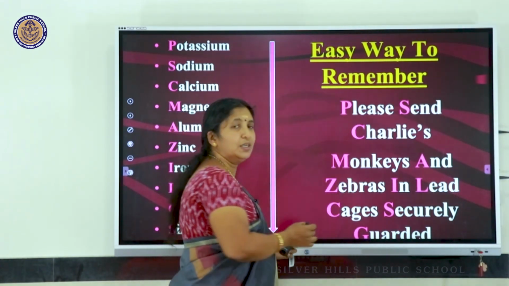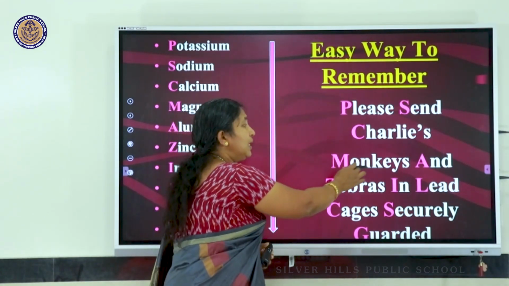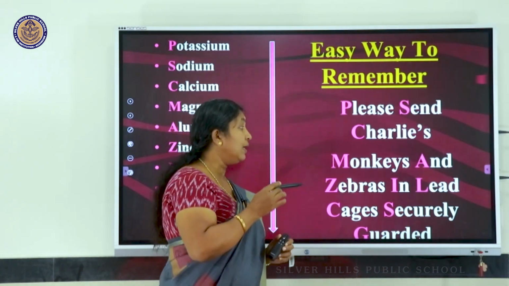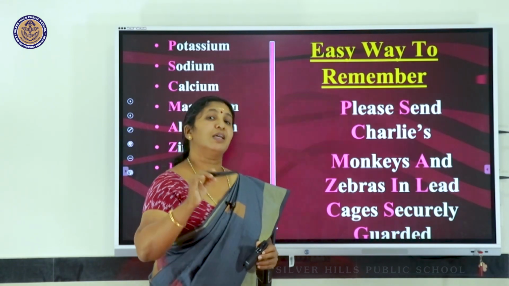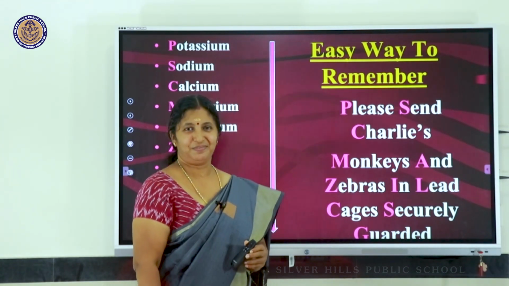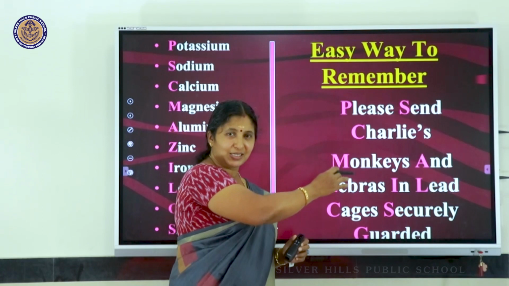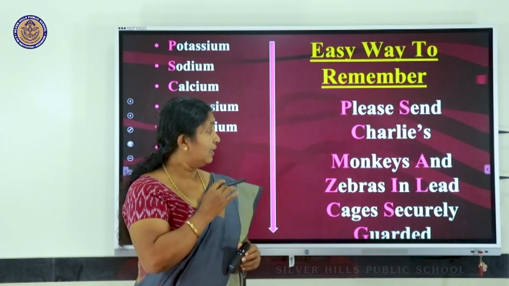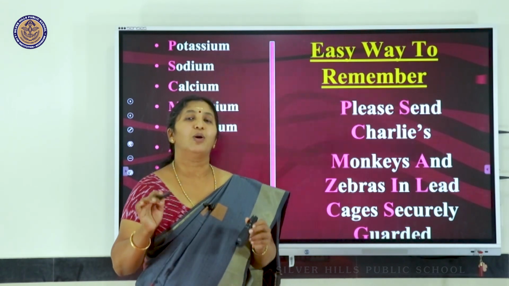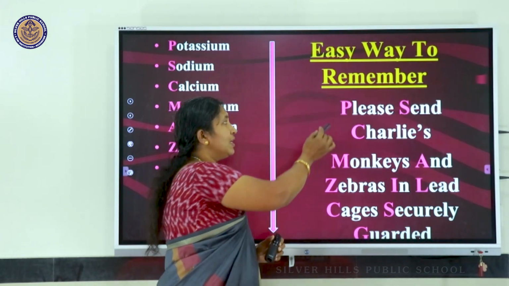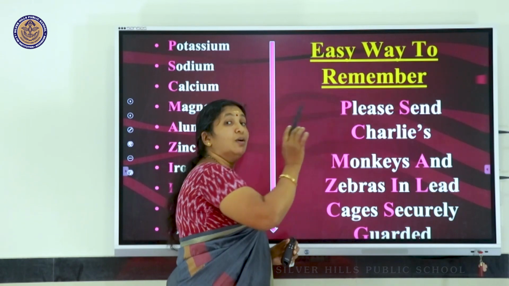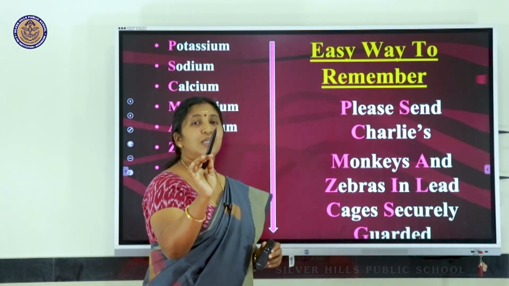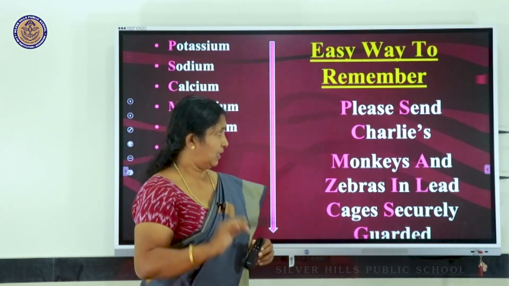Please send Charlies, monkeys and zebras in lead cages securely guarded. Where the first letter of each word represents an element, a metal.